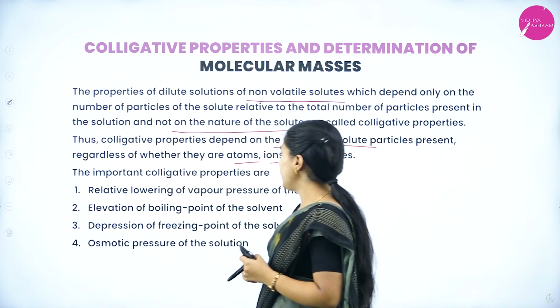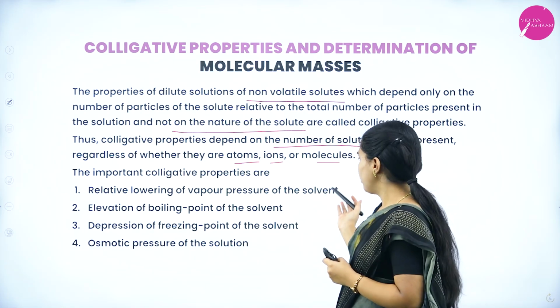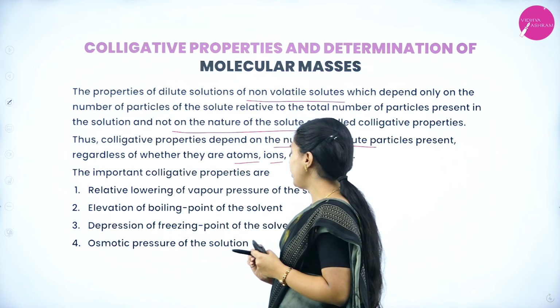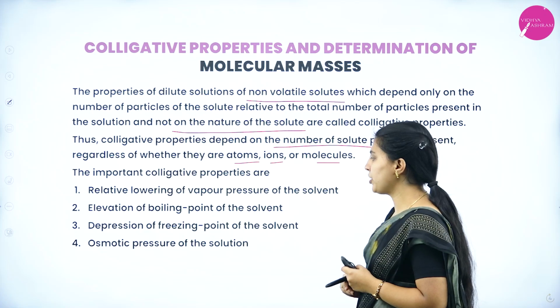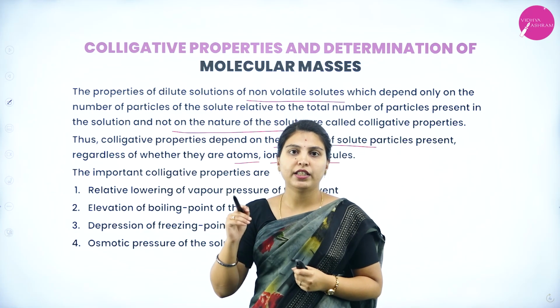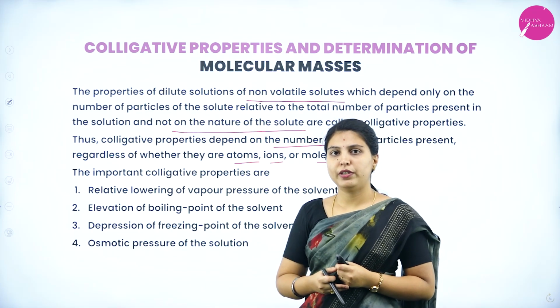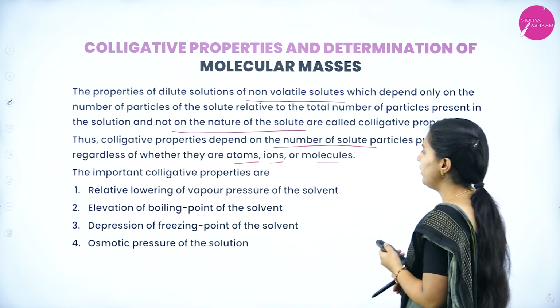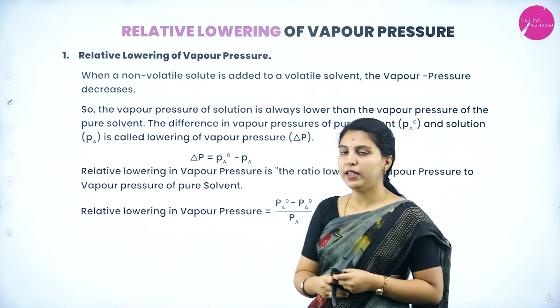The important colligative properties are relative lowering of vapor pressure of the solvent, elevation of boiling point of the solvent, depression of freezing point of the solvent and osmotic pressure of the solution. These are the 4 important colligative properties, which we will discuss one by one now. First, relative lowering of vapor pressure.